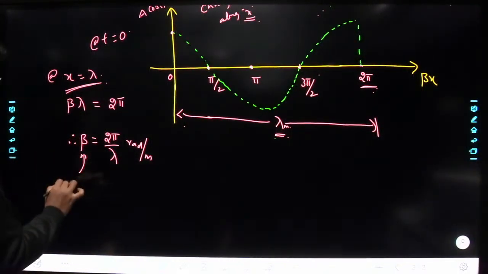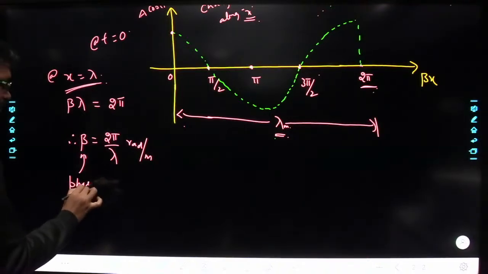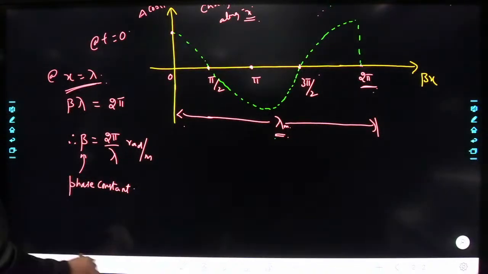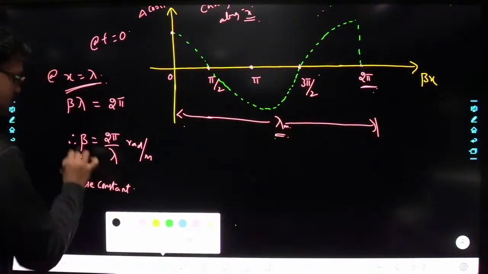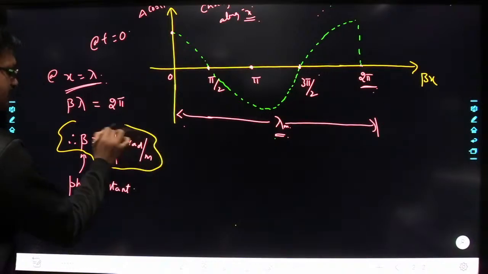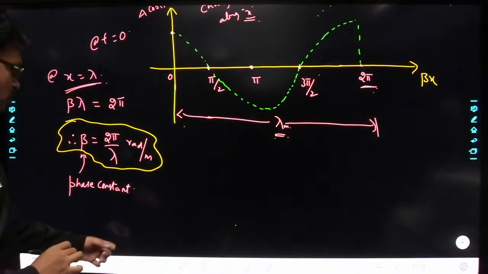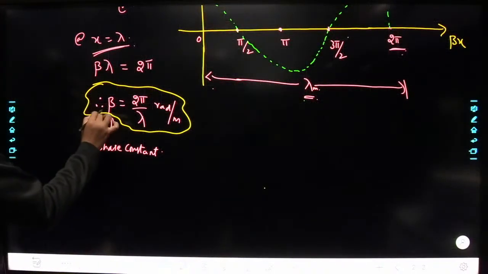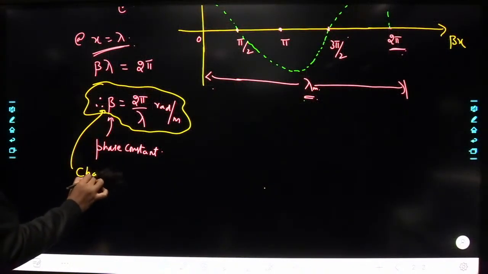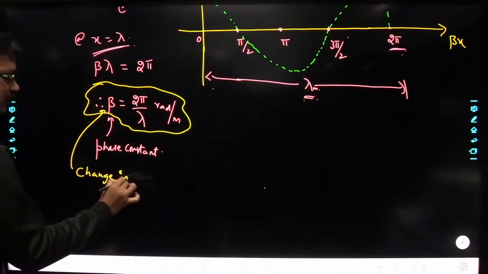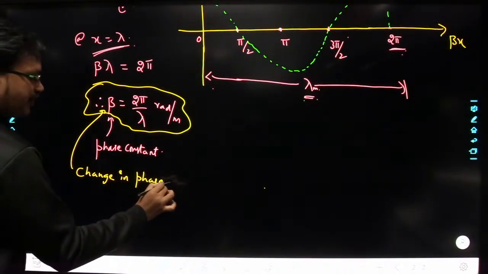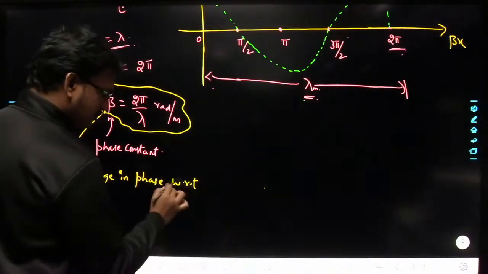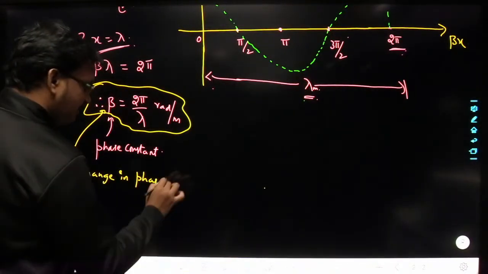So this beta, we call it the phase constant. Understood? It tells us about the change in phase per meter.